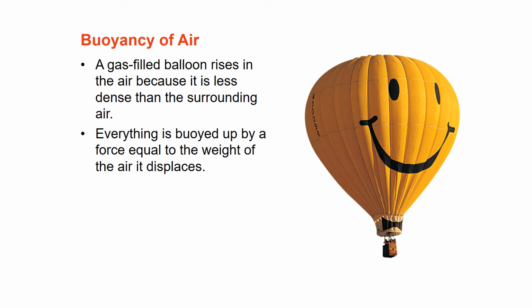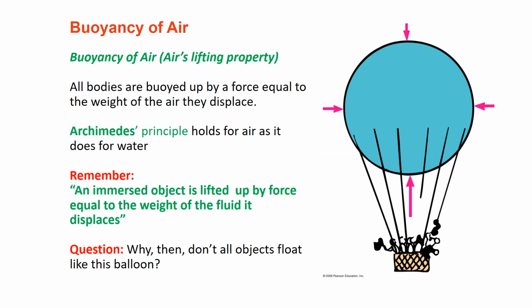A gas-filled balloon rises in the air because it is less dense than the surrounding air. So everything is buoyed up by a force equal to the weight of air it displaces, according to Archimedes. So, the buoyancy of air: all bodies are buoyed up by a force equal to the weight of the air they displace.